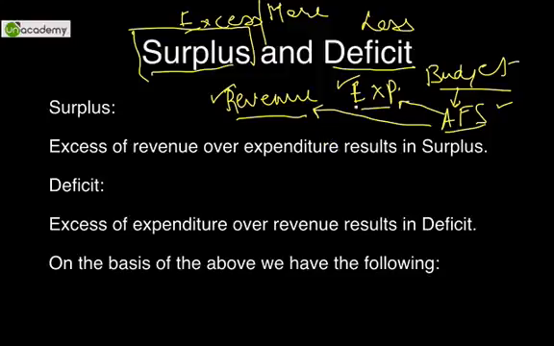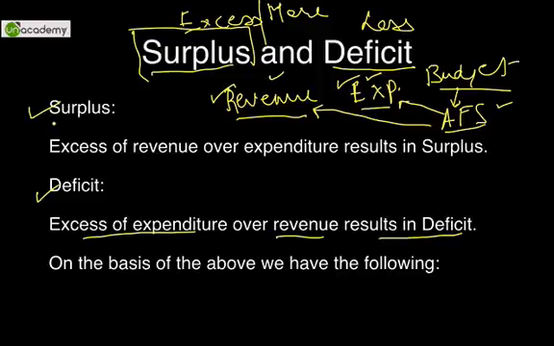But there are times when the revenue might exceed the expenditure. The government's main source of revenue is taxes, and the government makes expenditure on welfare, subsidies, etc. If the revenue is in excess of expenditure, it is known as surplus. But if the expenditure is in excess of revenue, it is known as deficit. So the excess of expenditure over revenue results in deficit.